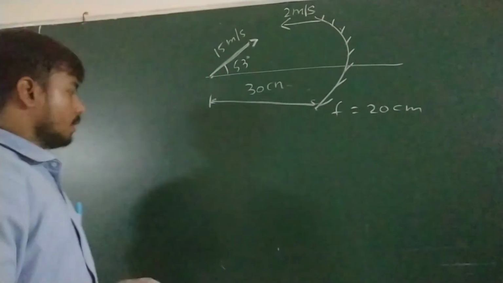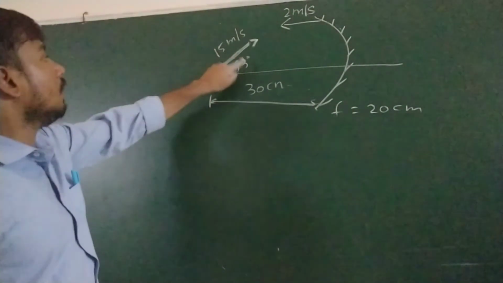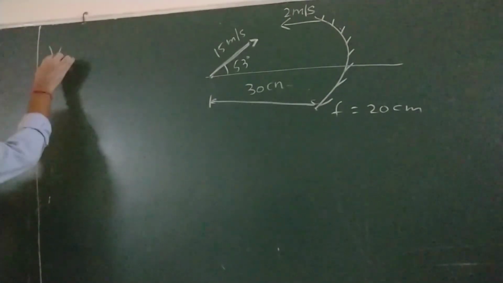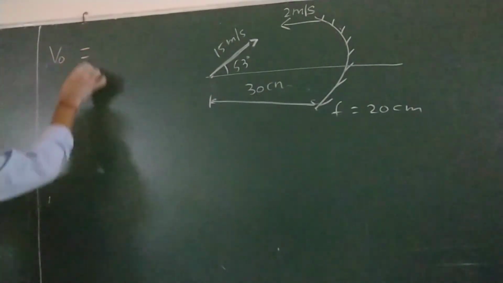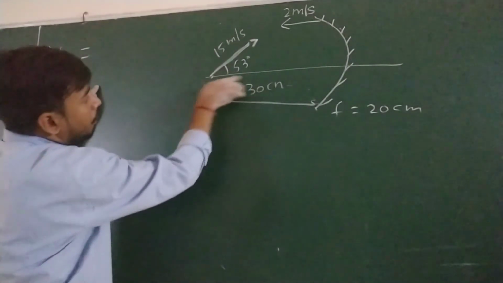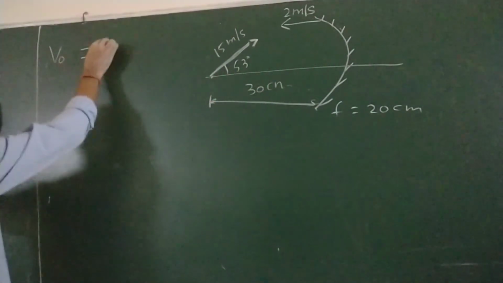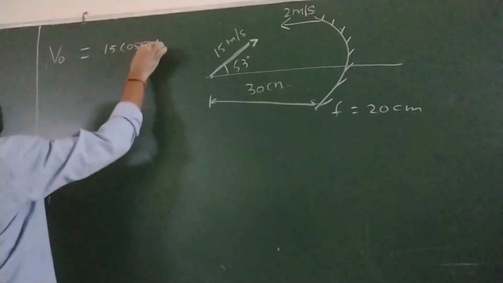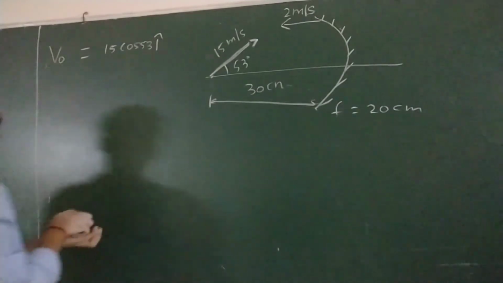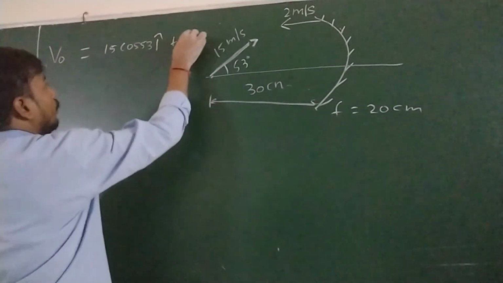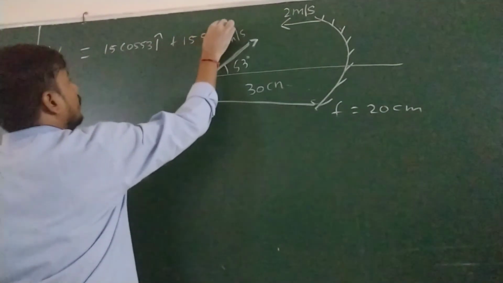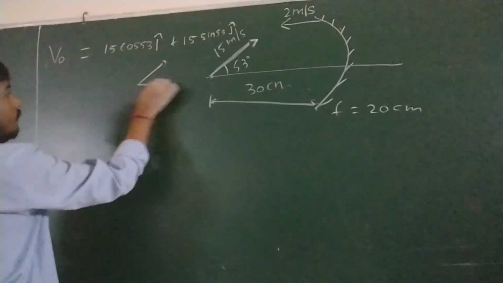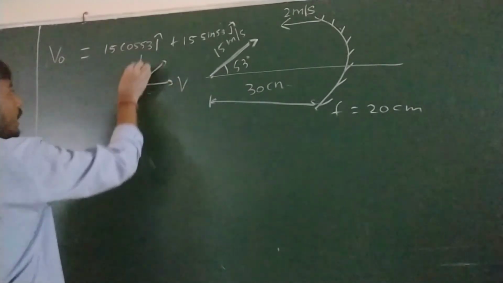So what we can do here, we can resolve this velocity of object in two directions. So we can write here, velocity of object will be 15 cos 53 I cap plus 15 sin 53 j cap, because it will drop this component, so this will come in this direction and in this direction.